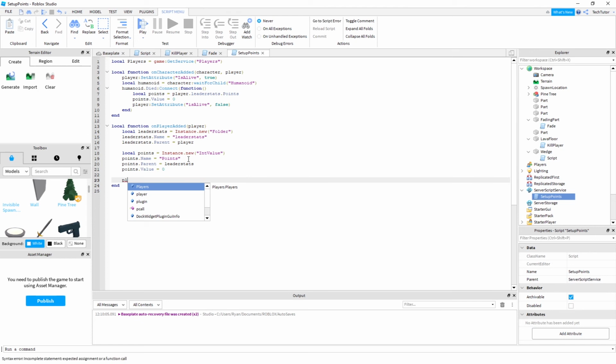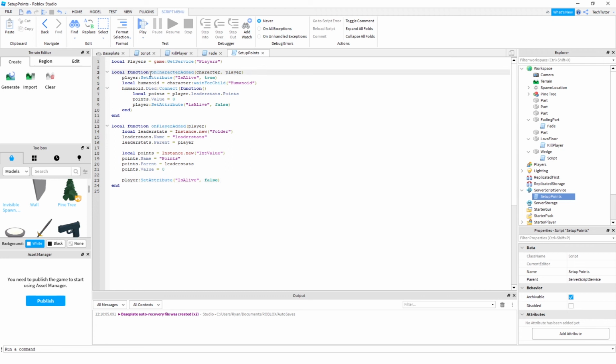Last, we want to set the player attribute of is alive to false because they've joined our game, but they're not actually added into the game yet. Once their character's added, they are alive, which is why we've done it up in the onCharacter function. But until their actual player model, which is their character, has been added, they're not technically alive yet. And here is where we're going to have a way to call the onCharacter added, so that way, again, their character is added, and at that point, we're going to say that they are alive.